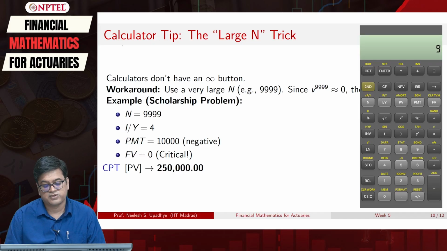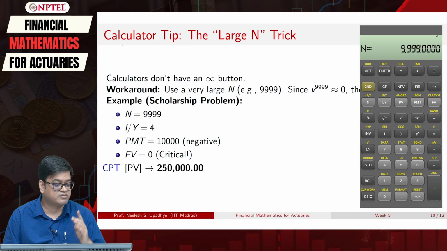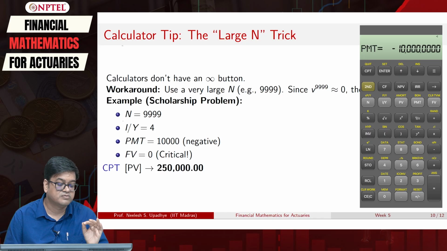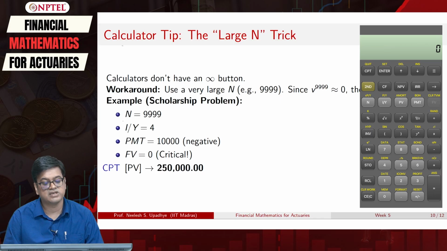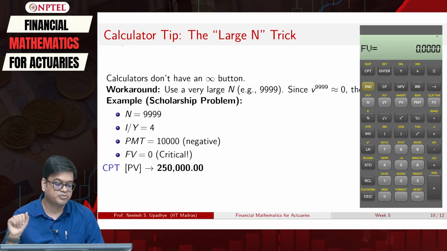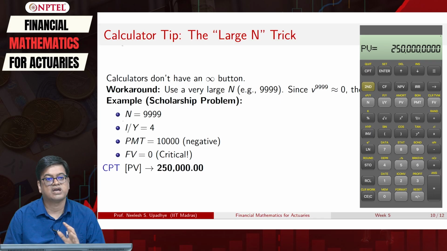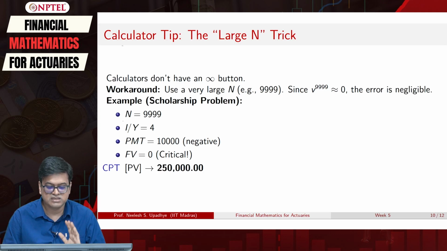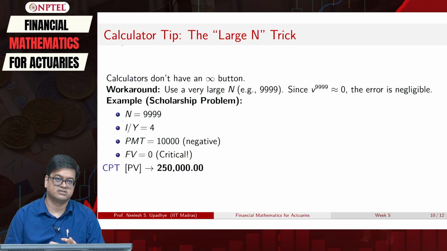N is 4 times 9, interest rate was 4%, PMT was 10,000 with a minus sign attached to it. Future value you put as 0, then you calculate the present value, that should be 2,50,000. So this is very clear, and you can easily check on your calculator that this trick works.